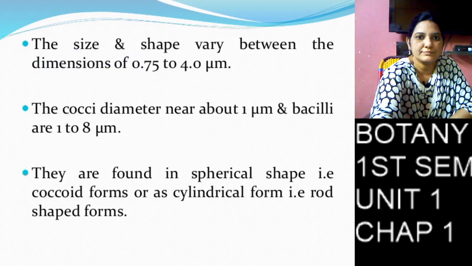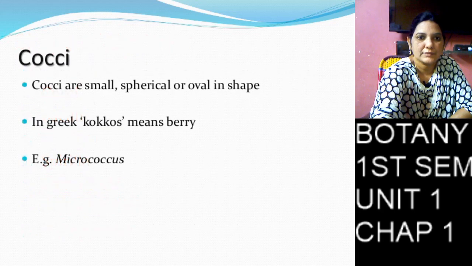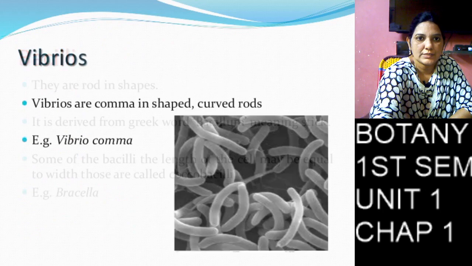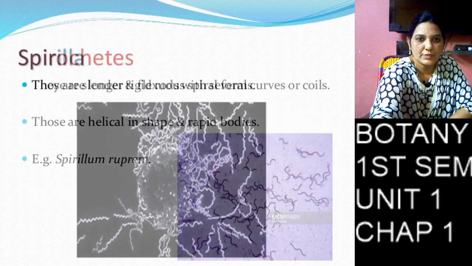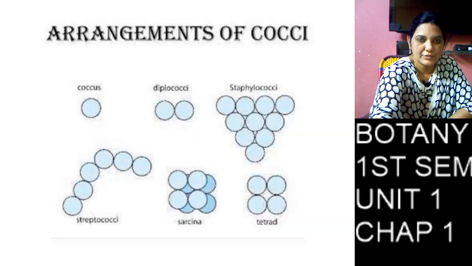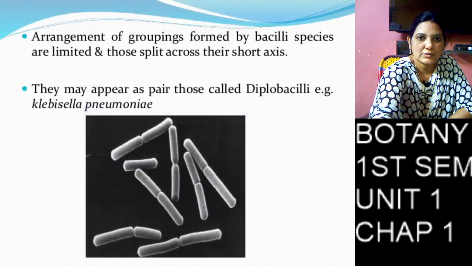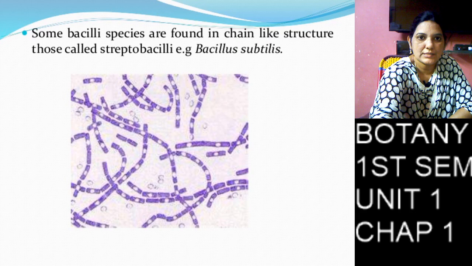Introduction, types of bacteria: Coccus, Bacillus, Vibrio, Spirilla, Spirochetes. Arrangement of bacteria: Coccus, Monococcus, Diplococcus; Bacillus, Diplobacillus, Streptobacillus.